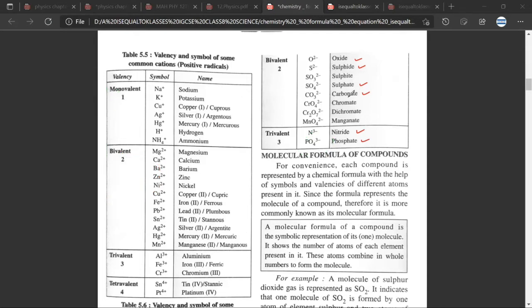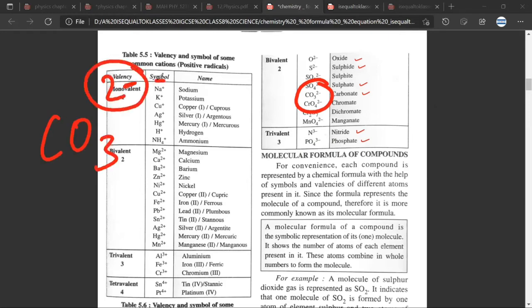See, first time these concepts are a bit difficult. That is why I'm repeating that you'll have to see this video again. So for example, when I look at carbonate, what does this imply? This implies that as a group, carbonate has taken 2 electrons from outside. That is why this is the charge. Any doubt till here, Mr. Satya? No, sir.